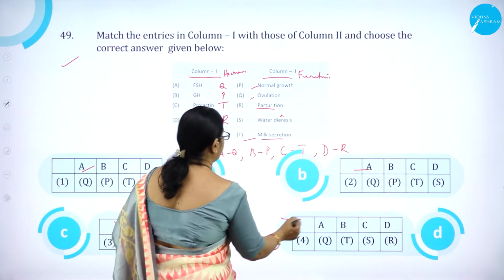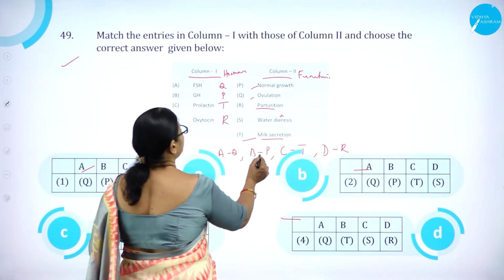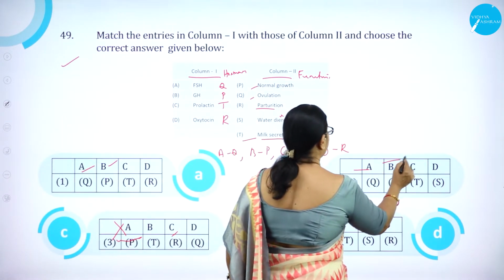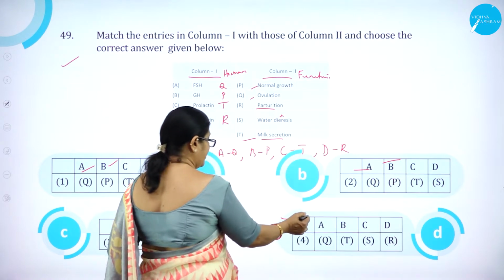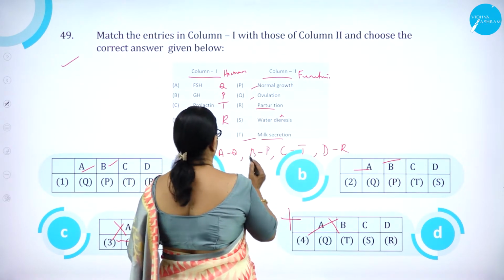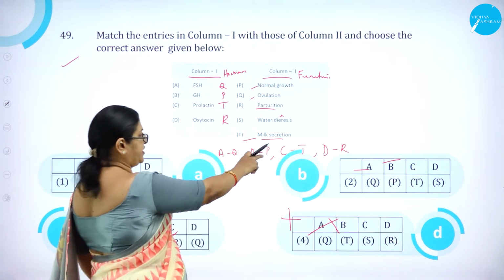Here also we can see AQ. Next is BP. Here we can see BP. Here we can also see BP. Then here we can see BT. So this option is wrong. Now we have to identify in these two.